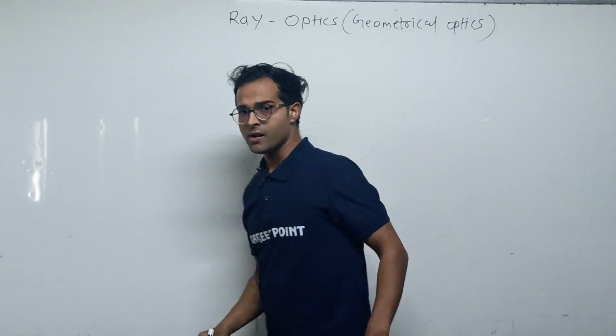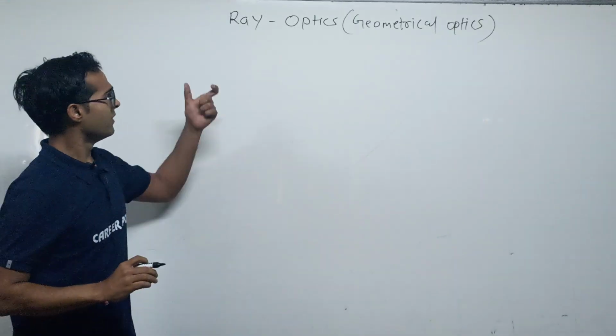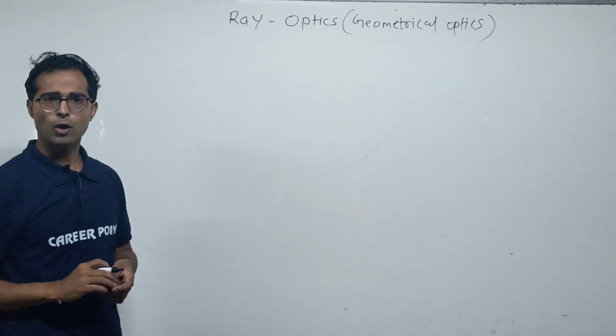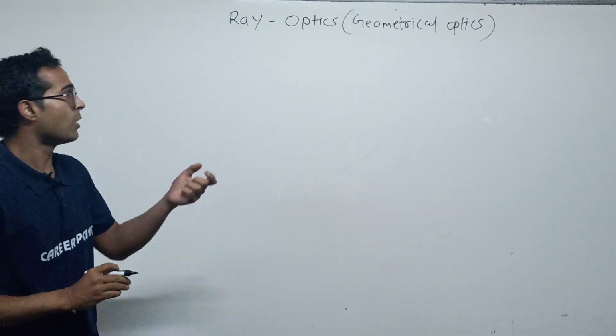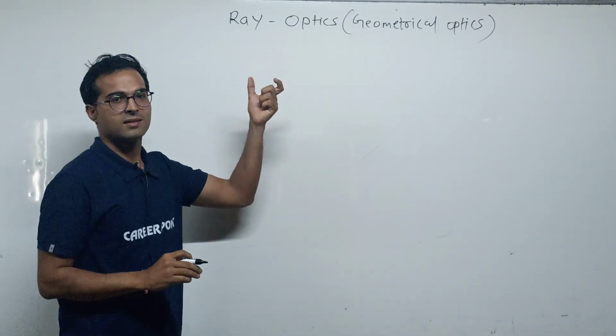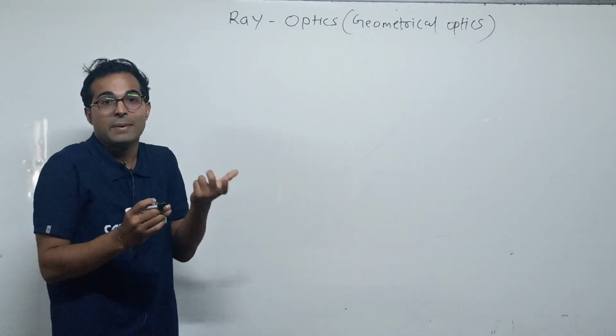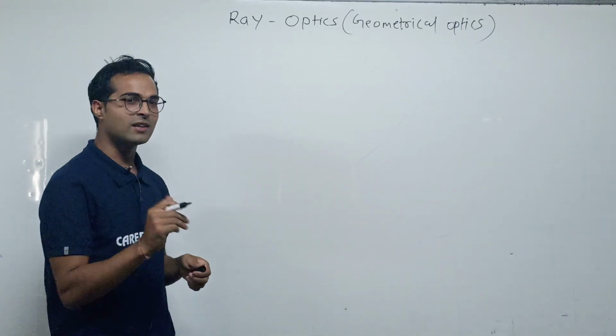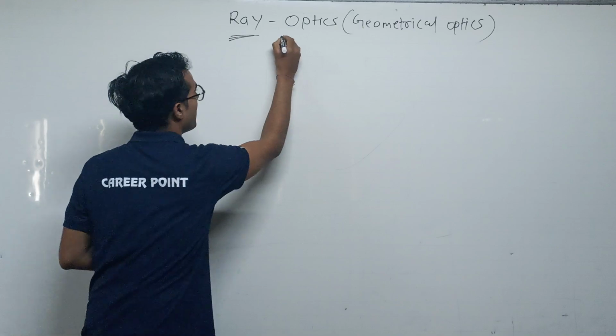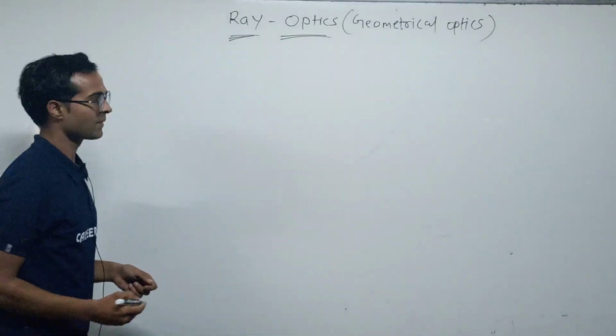Okay. Firstly, we study about the ray optics. Firstly, we should know about the ray optics. What is the ray optics? What is the meaning of ray optics? So firstly, we understand ray and then optics. What is the meaning of ray?